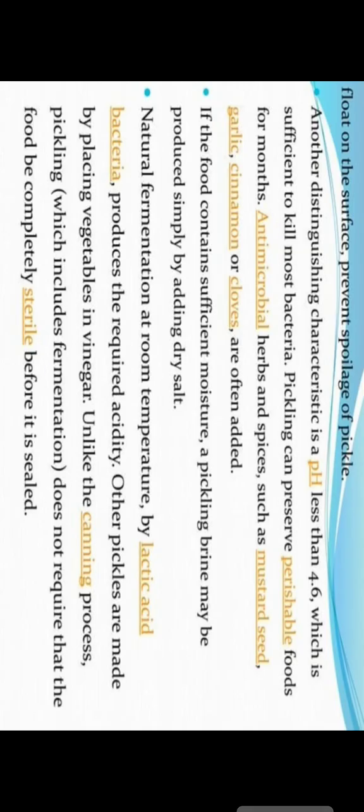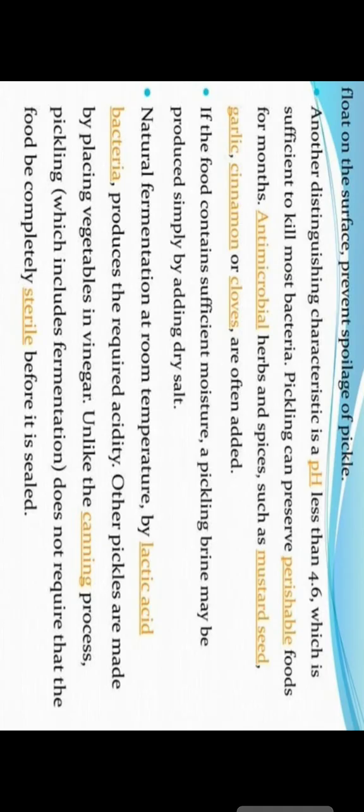Another distinguishing characteristic is the pH, which should be less than 4.6, which is sufficient to kill most bacteria. Pickling can preserve perishable foods for a month. Antimicrobial herbs and spices such as mustard seeds, garlic, cinnamon, and cloves are used.